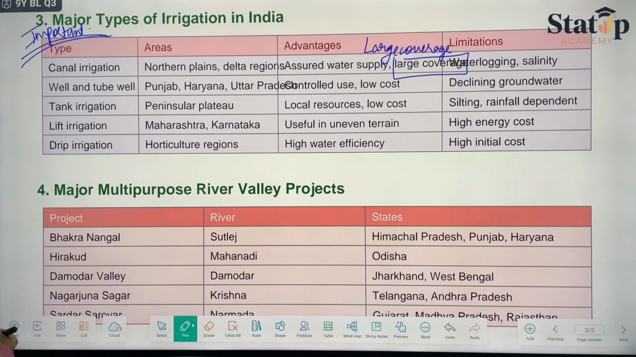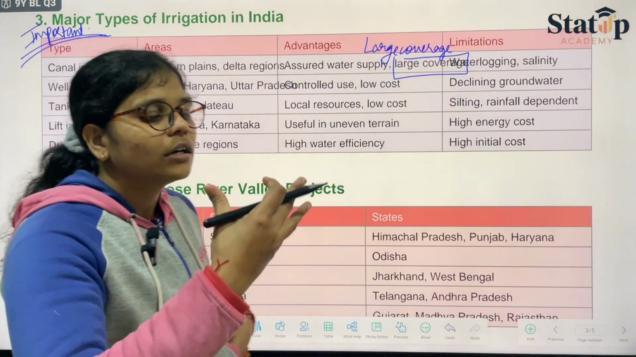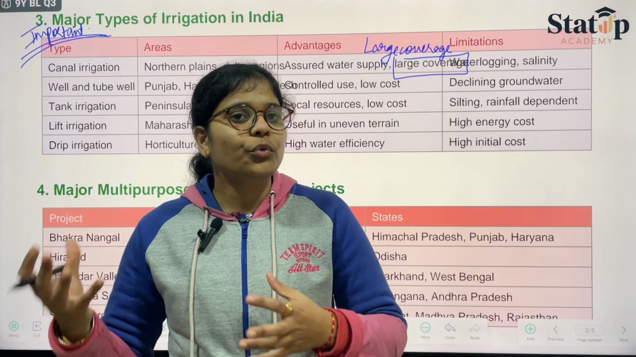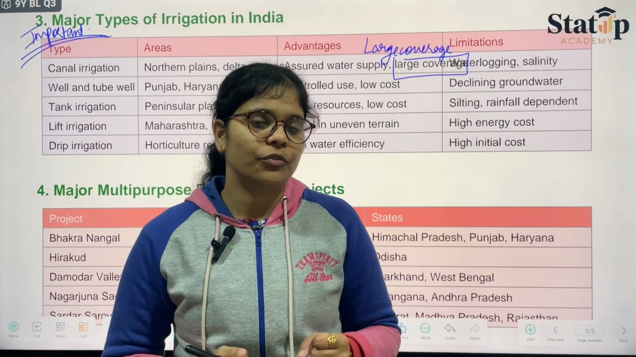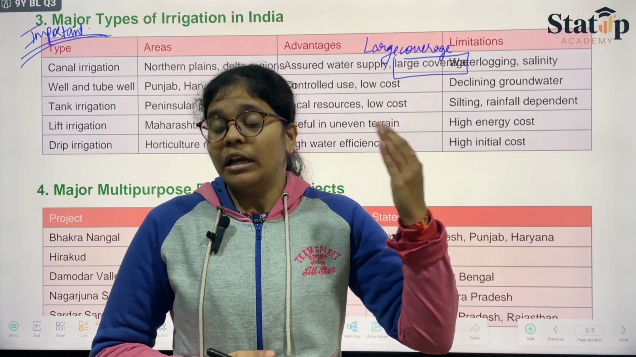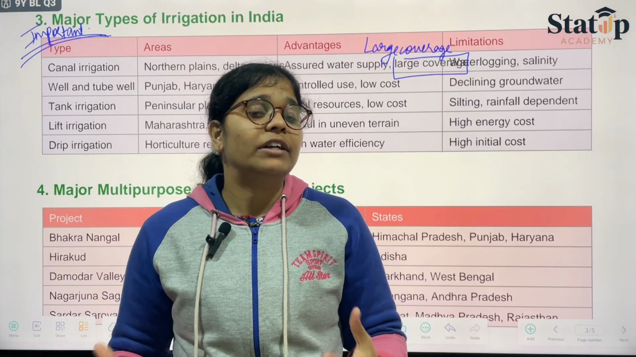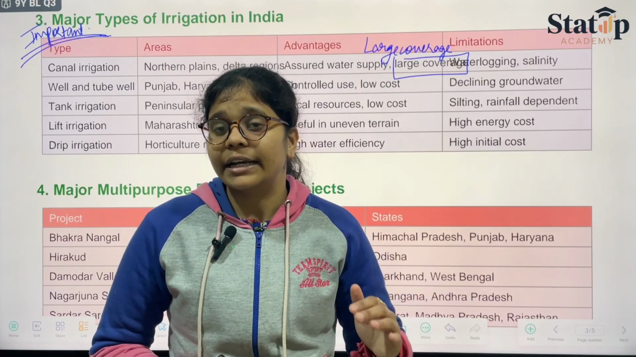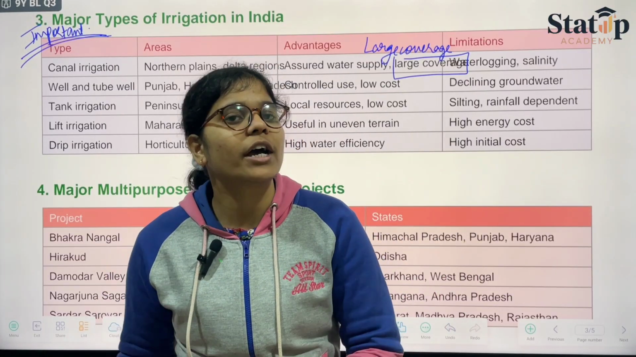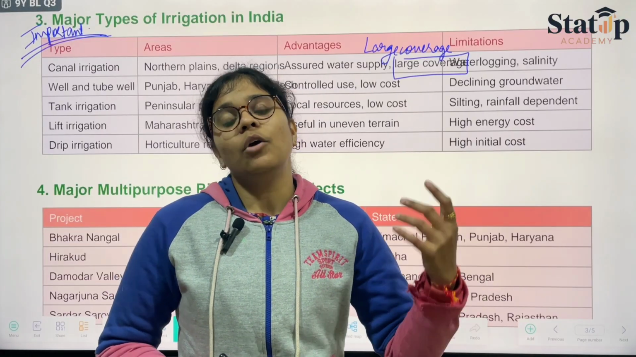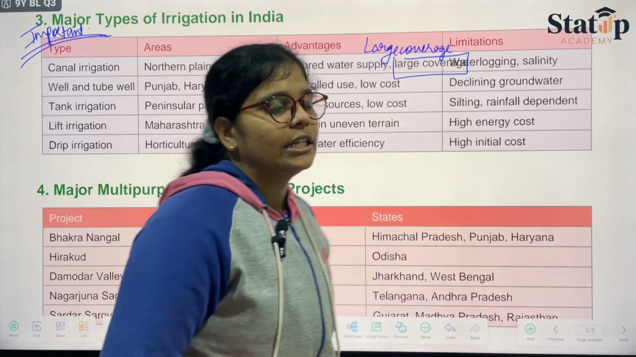So wells and tube wells are nothing but a way of getting underground water. Since we are using wells and tube wells over a larger area and at a larger pace, the underground water level is degrading. The water level keeps declining every now and then, because we keep using underground water to supply water to the field. So this could be its limitation.